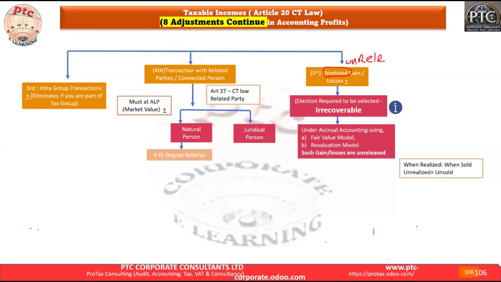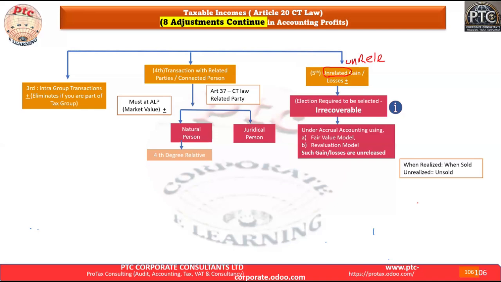While filing the return, there are two types of election: either we go on the realization basis or on the unrealized basis. If we go through the realization basis, it means whenever there is an actual gain or loss on the sale of an asset, a capital asset, at that time we need to make the election. I think it's election B, and in the case of other assets, it is election A. So there are two kinds of election for unrealized and realized gain for different kinds of asset while filing the return.